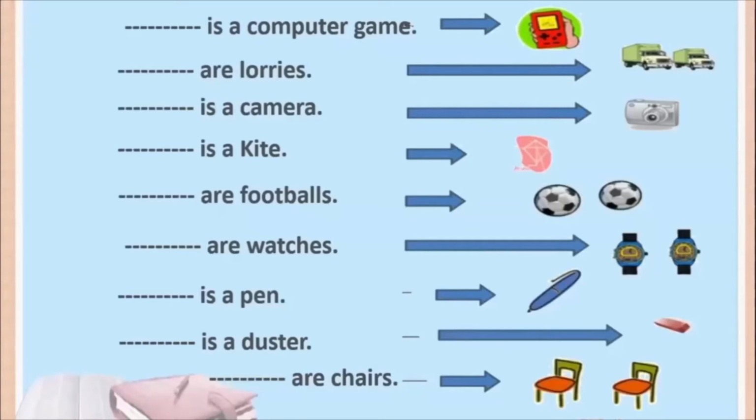So come on, let's start answering the questions. Dash is a computer. This is a computer. It is singular, so you say this. It is close, so you say this. If it was far, you would have said that. Okay, so this is a computer game. Look at the next one. Those are lorries. Those. Why? Because they are far off, and they are 2 lorries. So you say those are lorries.